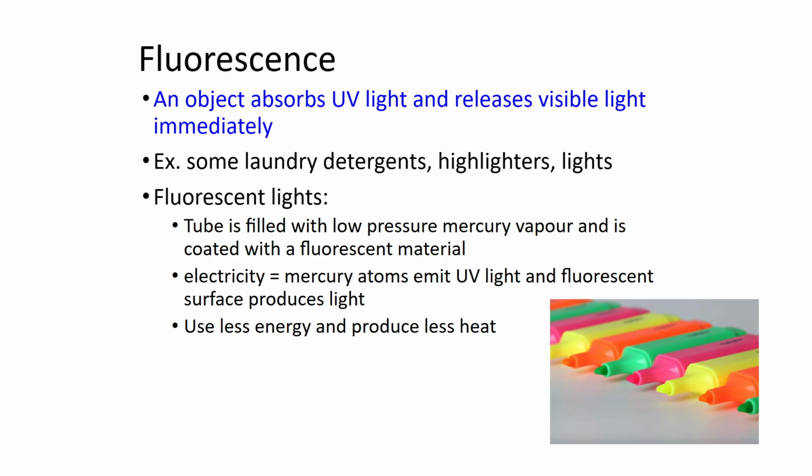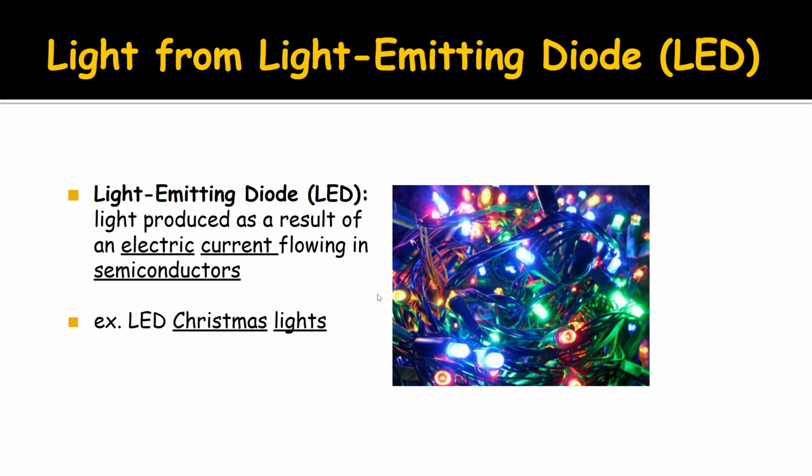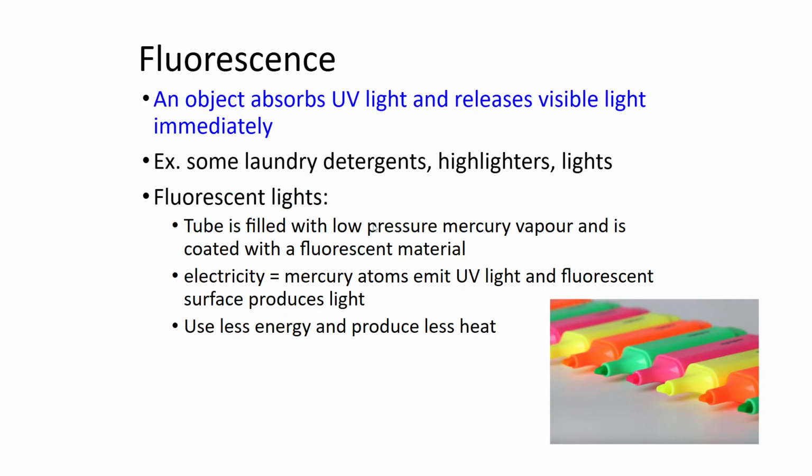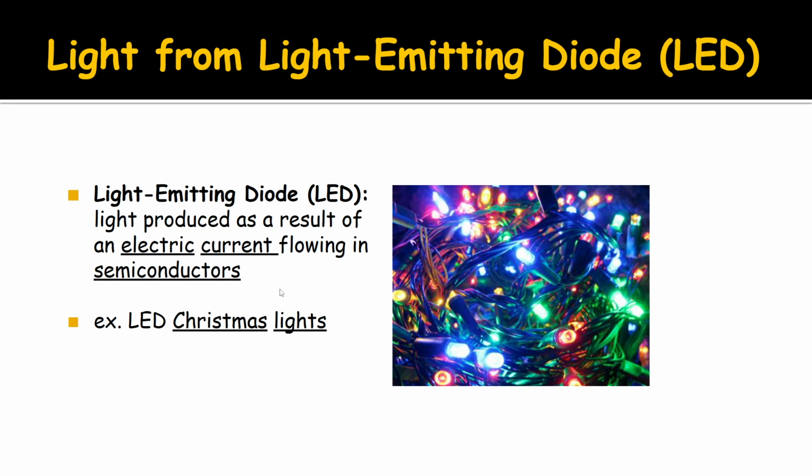We've now moved on to another form of light, which we're going to talk about right now, which is from the light emitting diode, or the LED. So the LED is essentially a small light produced as a result of an electric current that flows through semiconductors. These semiconductors are materials that allow for the passage of electricity through them, and when they do, they generate a light. These are way more energy efficient than even fluorescent lights, and produce quite a substantial amount of light.